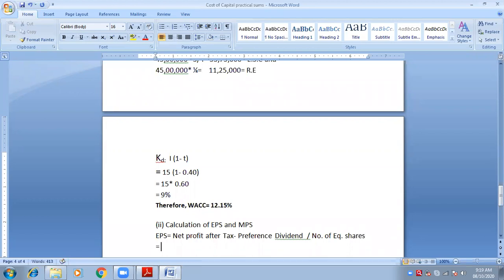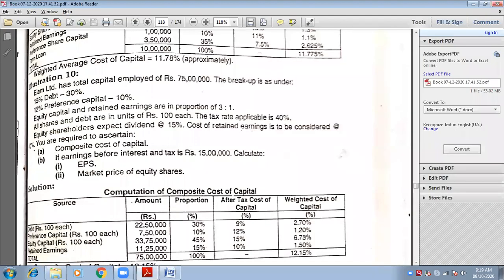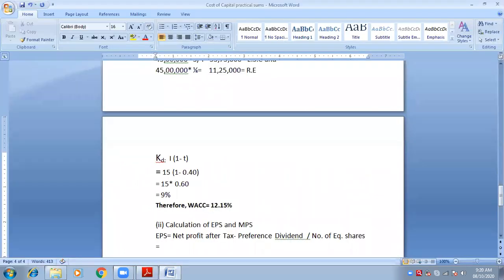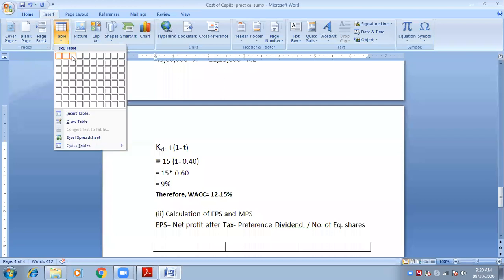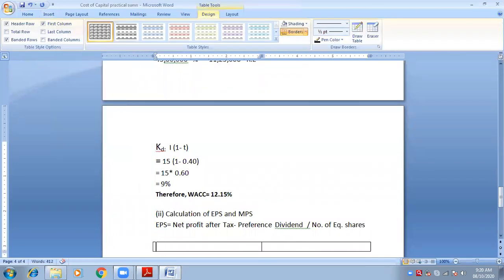Now let's put the values. Okay. See, if they tell you earnings before interest and tax is 15 lakhs. How much are the earnings before interest and tax? 15 lakhs. So we will have to calculate first. Wait, I'll tell you.